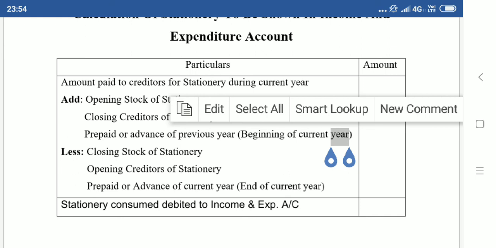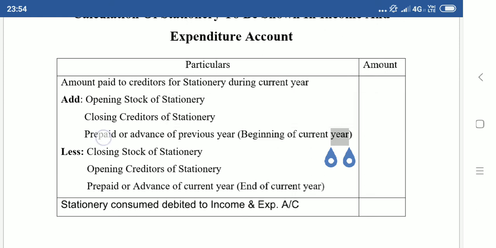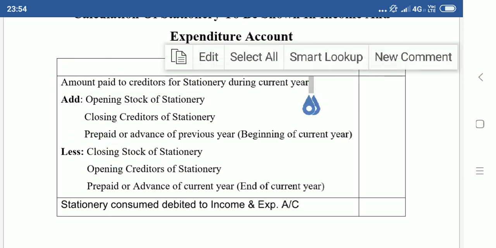In 2019 December or 2020 March, we paid in advance for purchase of stationery. The creditors supplied the stationery in the month of April, which belongs to current year. So even though we paid in previous year, this belongs to current year's expense.